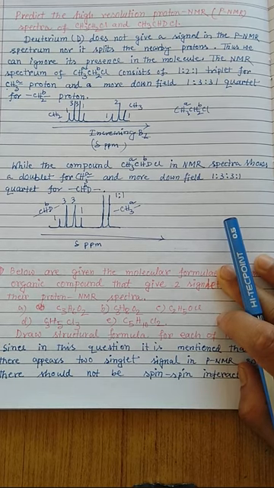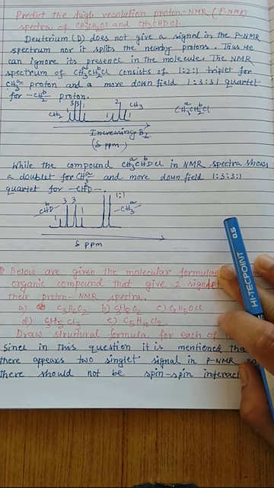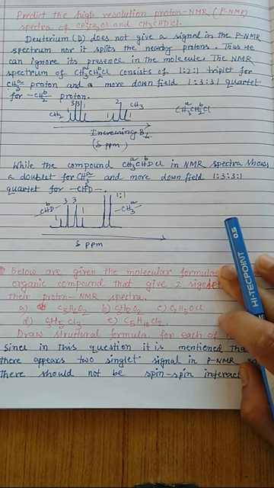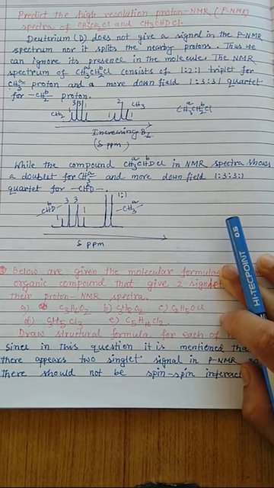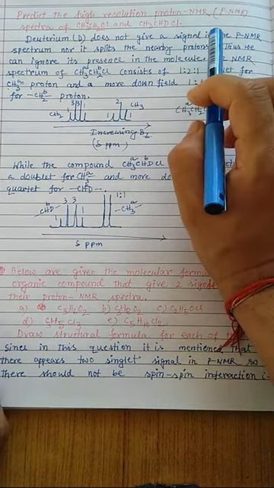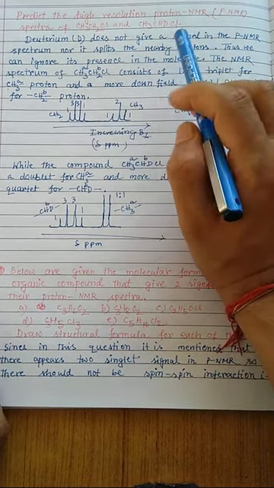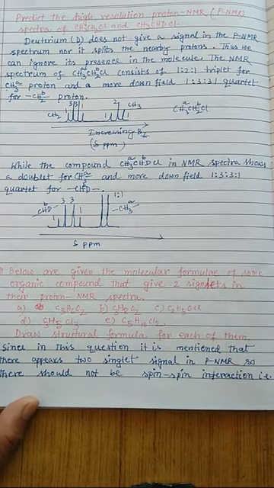So if any proton is replaced by deuterium, chemically the compound becomes the same, but in terms of chemical shift or magnetic equivalence, these compounds will change. So if any peak appears for a proton, and we replace this proton by deuterium, then this peak will vanish. So deuterium does not give a signal in the proton NMR spectrum, nor does it split the nearby protons. Thus we can ignore its presence in the molecules.